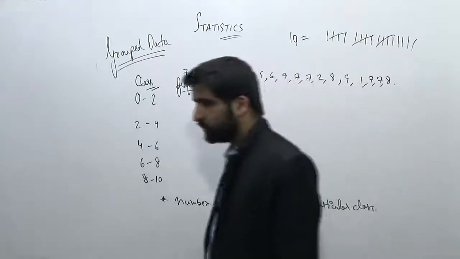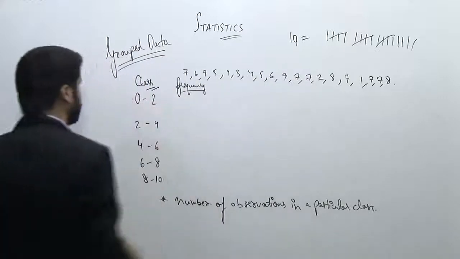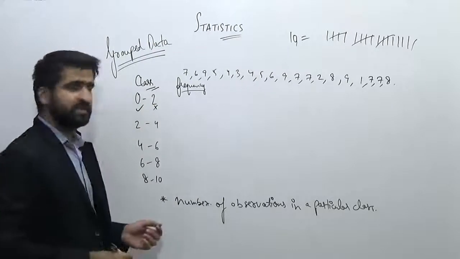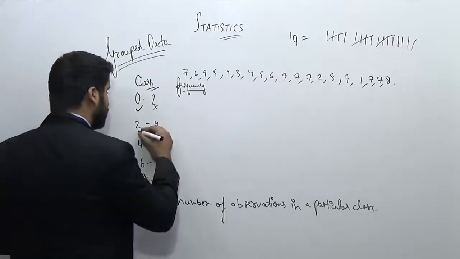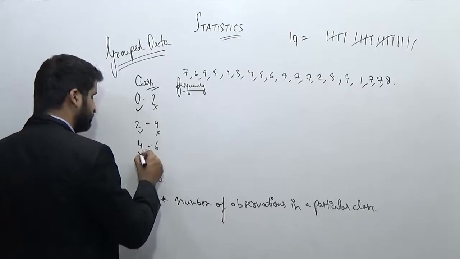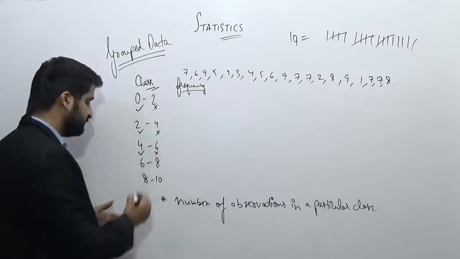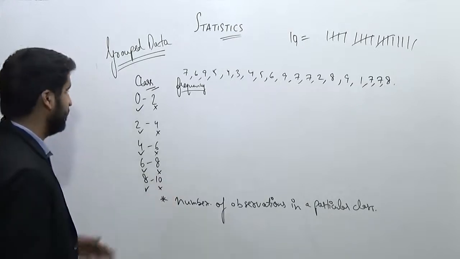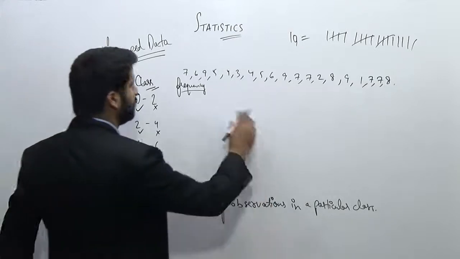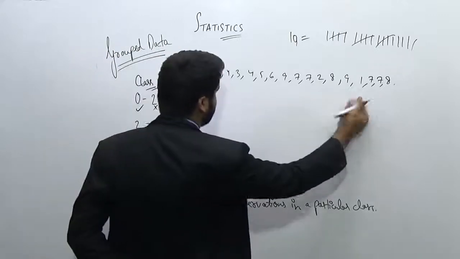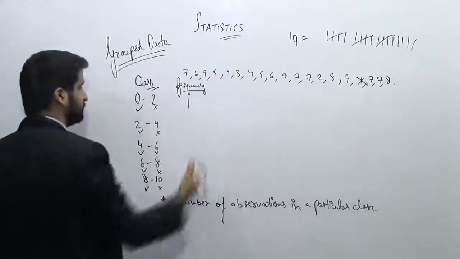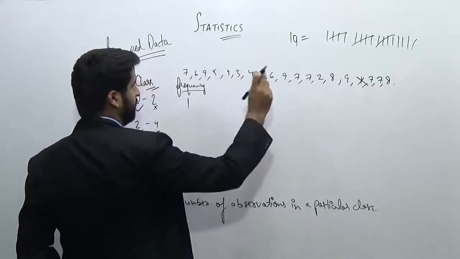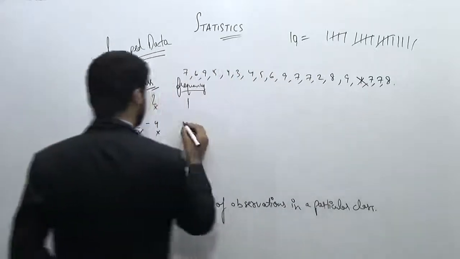But you have to notice one thing, that in this class 0 to 2, 2 should not be included and 0 will be included. Similarly, in this class from 2 to 4, 2 will be included, 4 will not be included; in 4 to 6, 4 is included, 6 is not; in 6 to 8, 6 is included, 8 not, and 10 is not included. Right? So 0 to 2. Let's see how many students have marks from 0 to 2. This is just one. 2 to 4, how many students have? Let's see, first and second, only 2.